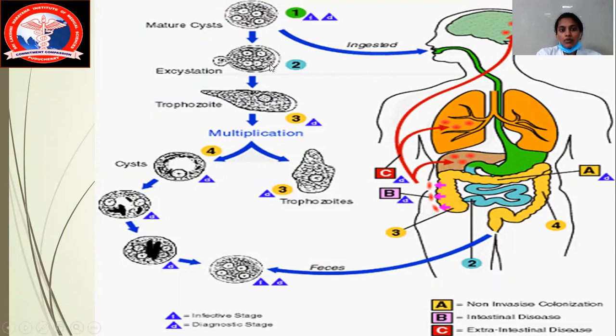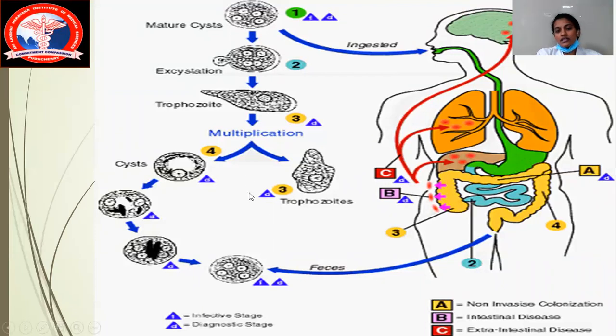Now it has broken up, there is a rupture, and now there is a release. After release, that particular organism enters the body and there is a trophozoite formation, right? After trophozoite formation, there is a multiplication. Always think that in multiplication, there could be an entire trophozoite ready to get infected. Okay, and it is going to infect your particular area like the cecum, sigmoid. This multiplication will also cause a cyst again. Again, it goes inside and then it gets released in your feces. Okay, so this is how.